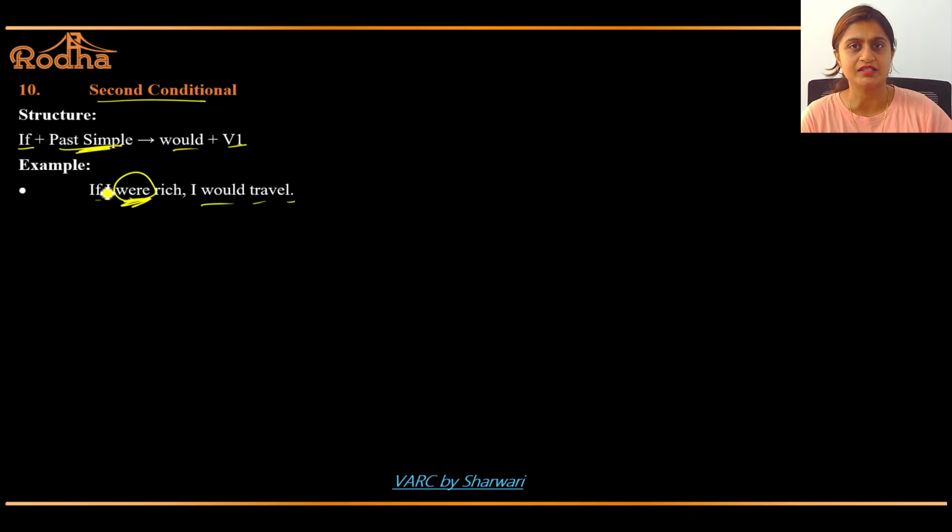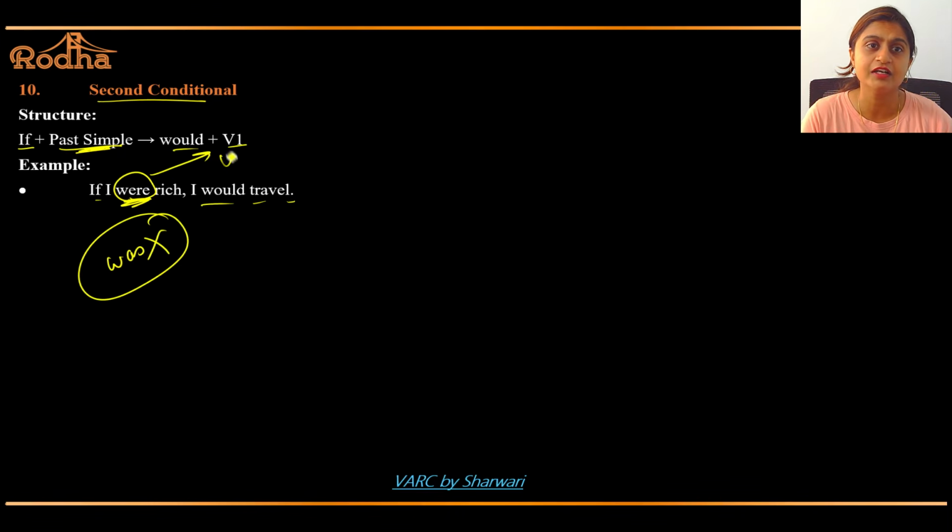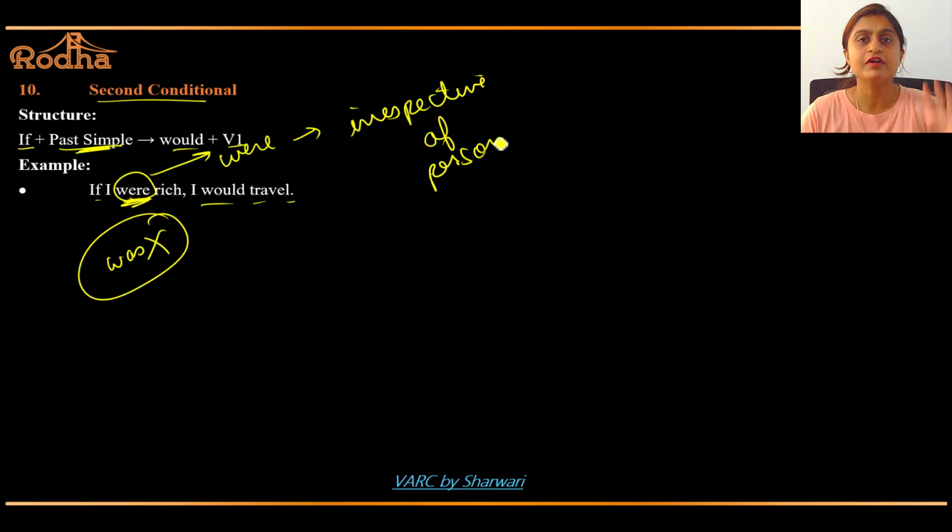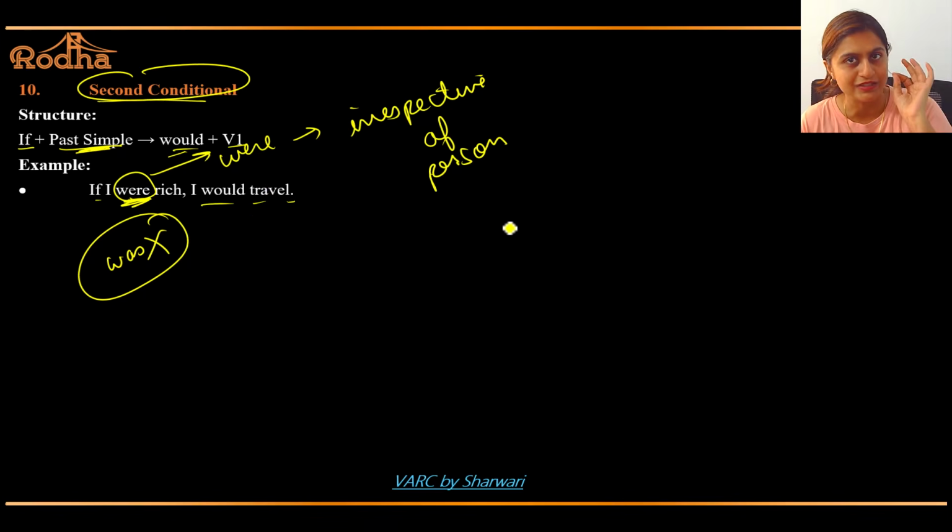Past simple should be used. You can't say if I was. Was is wrong. It should be were, irrespective of person. First person, second person, third person, it will always be were. You can't use was. So if I were rich, would plus V1, I would travel. This is called a second conditional. Please treat this as your formula.